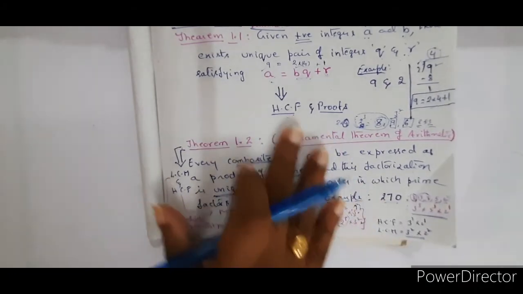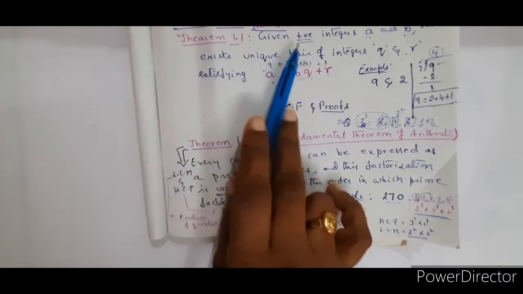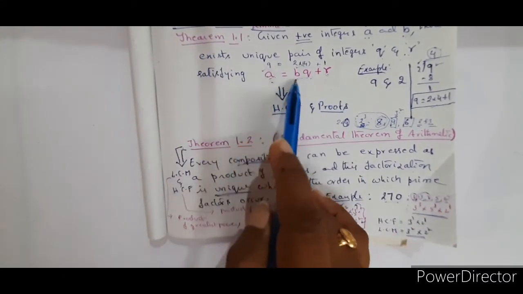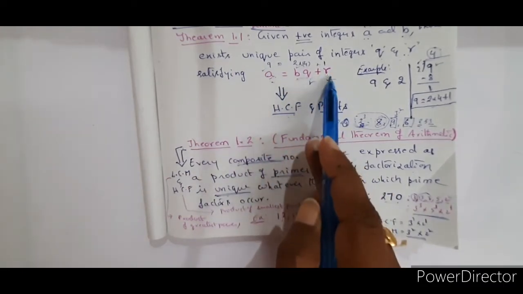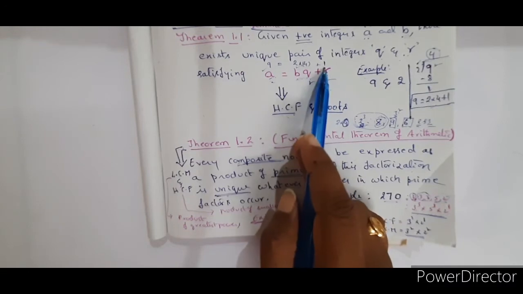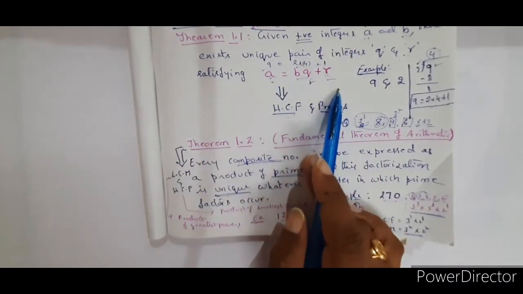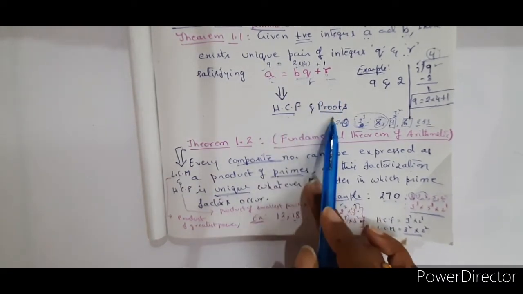So in this particular page, what did we discuss? The numbers. Then Euclid's division lemma, very clear. A is equal to BQ plus R. Whenever A and B are given, definitely there will be some Q and R, and R may be 0, no doubt in that, because all these are integers only, and also we are talking about positive integers. And from here you will get HCFs and proofs.